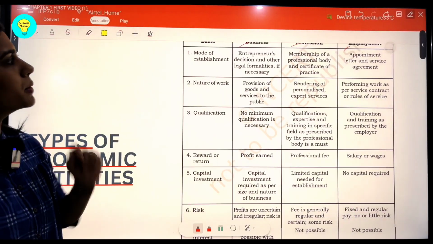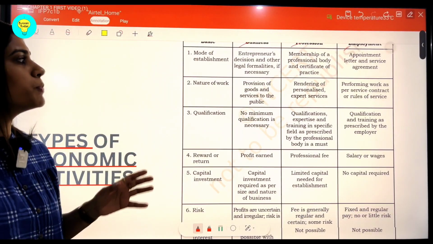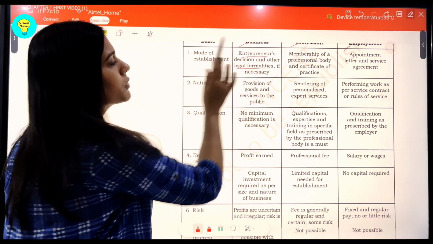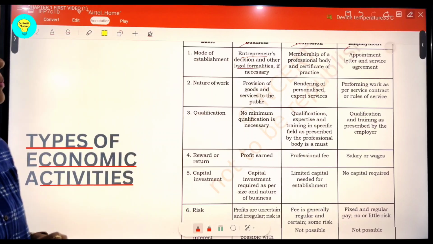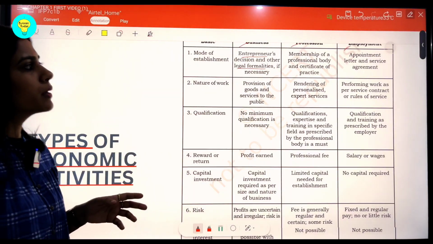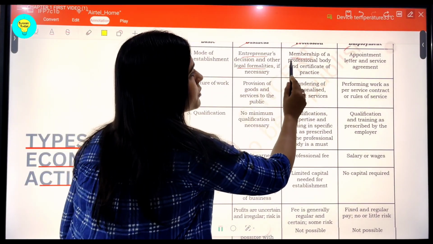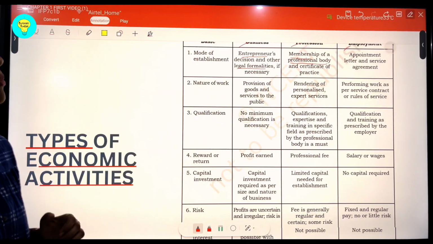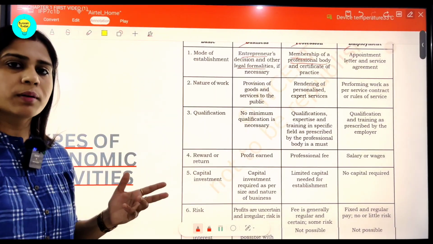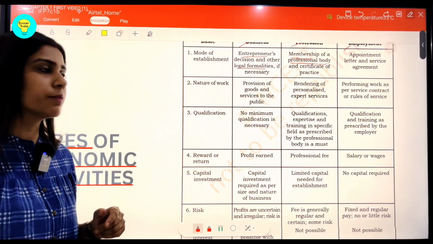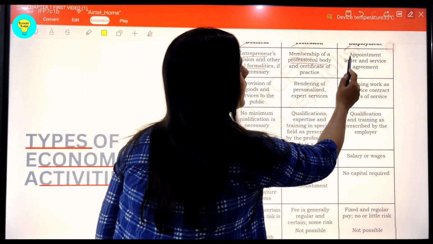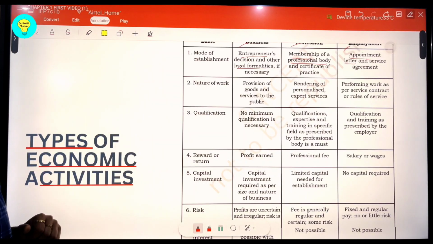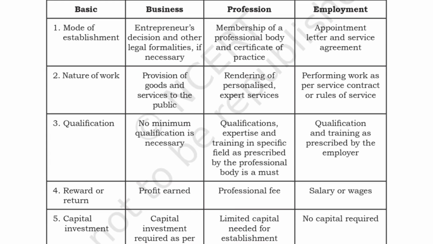The first one being business. When we talk about the method of establishment, there are some legal formalities, and it's totally the entrepreneur's decision to open up the business unit. In profession, there is a membership of a professional body, and a certificate has to be obtained from that particular professional body to render these professional services. In case of employment, students, there has to be an appointment letter or an agreement between the employer and the employee, which acts as the mode of establishment of employment.